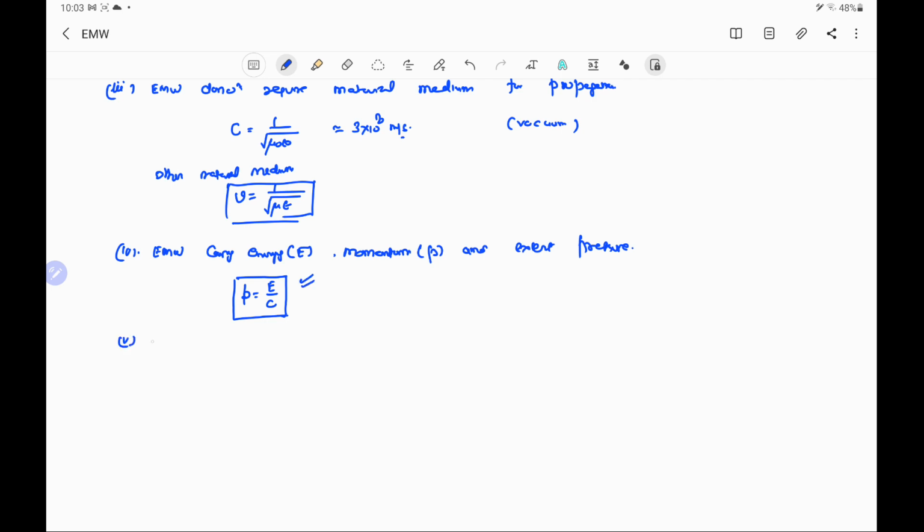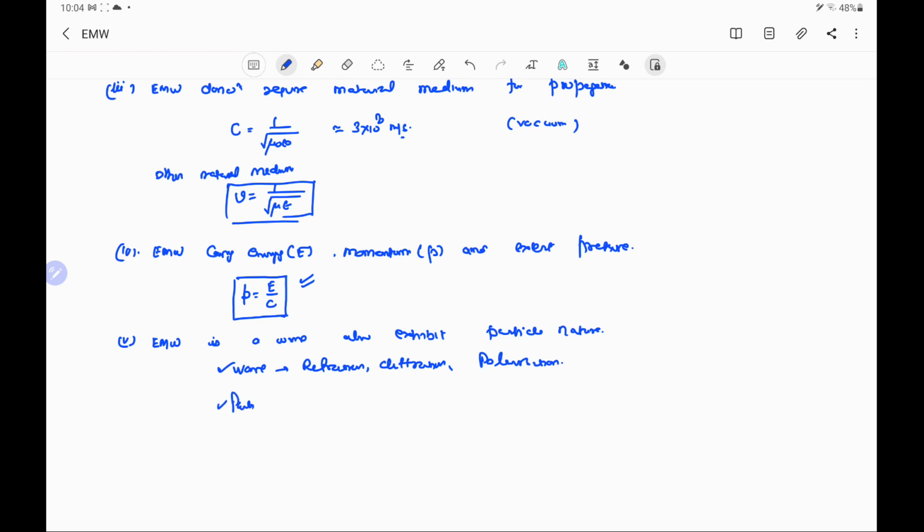Another point is that the electromagnetic wave is a wave, and it also exhibits particle nature, that is, it has dual nature. Properties like refraction, diffraction, polarization, etc. are exhibited by the wave nature.